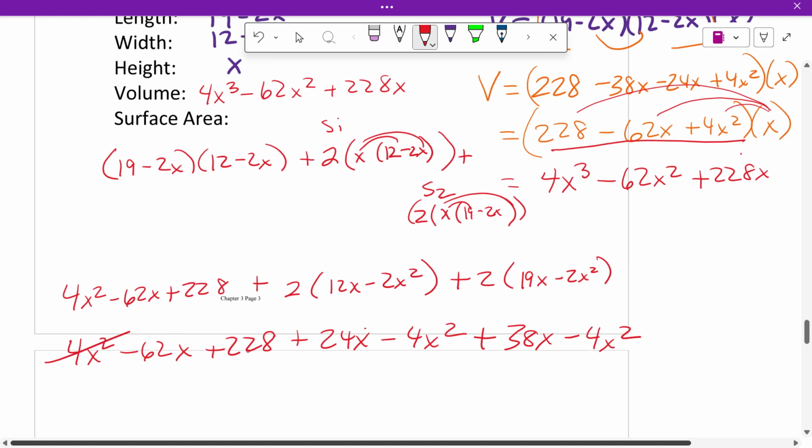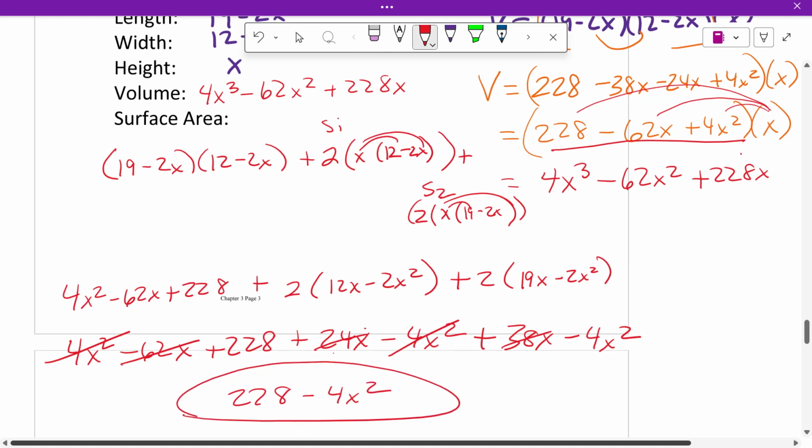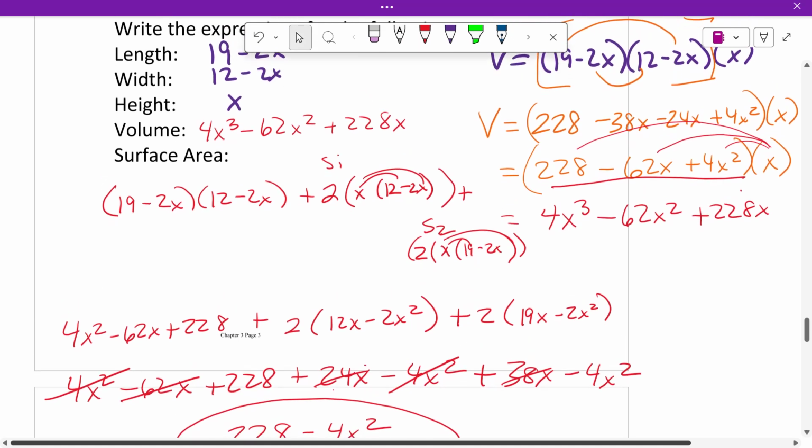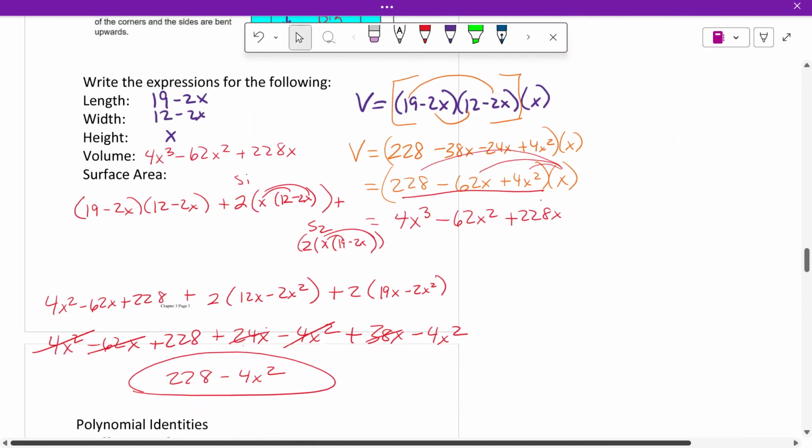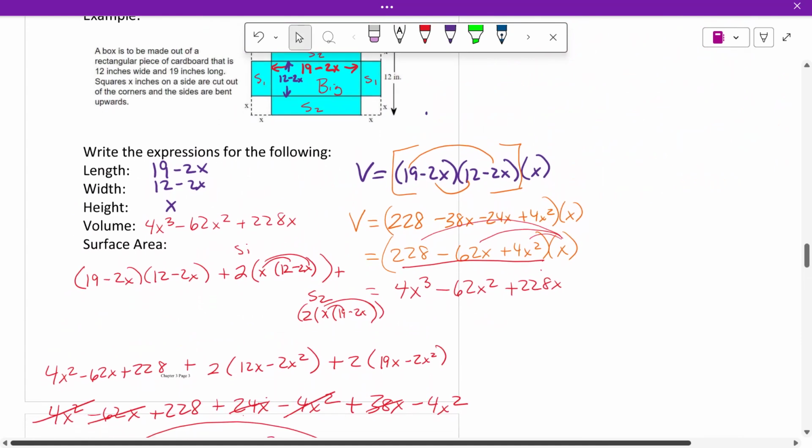Well, this 4x squared can cancel with this 4x squared because the positive and the negative cancel. 24x and 38x add up to be 62x, so those cancel. So then you end up with 228 minus 4x squared. That's your surface area of this, because the other parts cancel each other out.